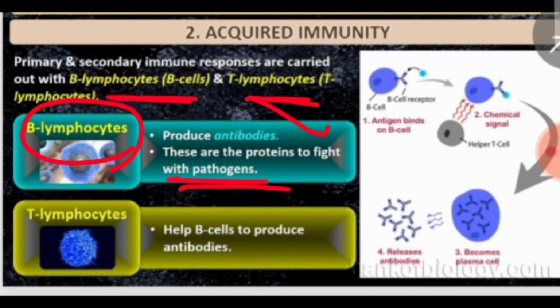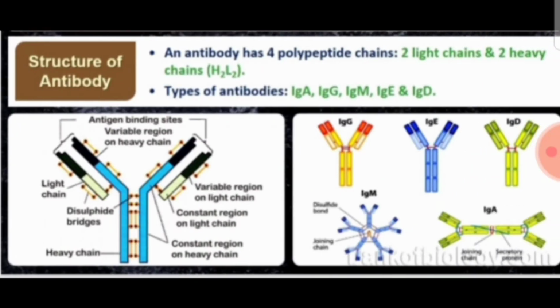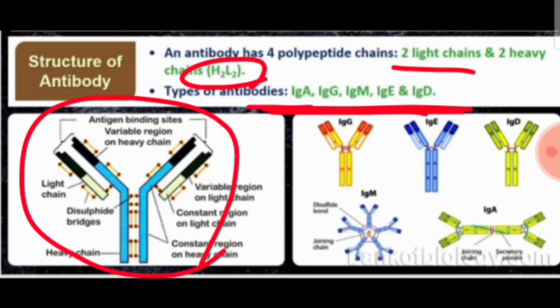They fight with the pathogen. And T lymphocytes help the B cells to produce antibodies, that we have to remember. Now, a very important structure: an antibody or immunoglobulin consists of two light chains and two heavy chains, represented as H2L2. There are a total of 5 types of antibodies or immunoglobulins: IgA, IgG, IgM, IgE and IgD. You can see the representation of the antibody structure, and these are the 5 different types of immunoglobulins.